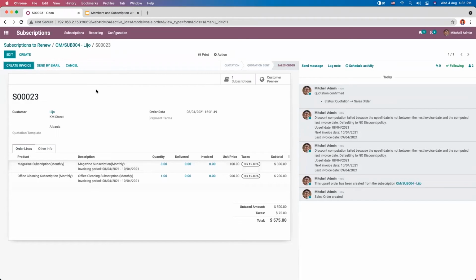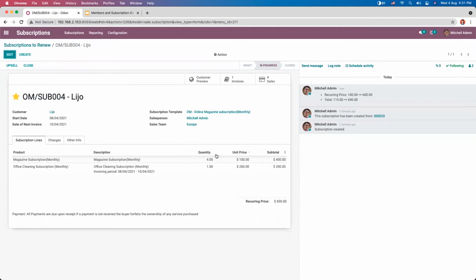So when the quotation is confirmed, the products will be added to the subscription. So here you can see with our magazine subscription, we already had one quantity. So it is updated to 4 because we have added 3 more. And you can see one more product, that is one more service, office cleaning subscription is added along with this.